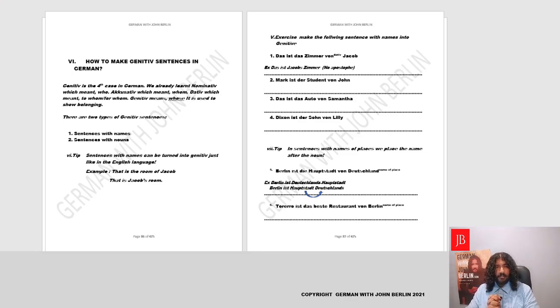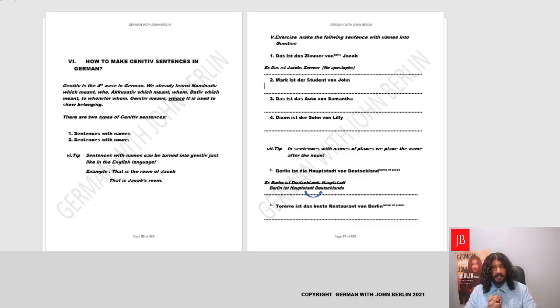We have already done nominative, which was who, accusative, which was who, whom, dative, which was to whom, for whom, and now we'll be doing genitive, which answers the question whose. So it shows possession. That's the idea of a genitive sentence.